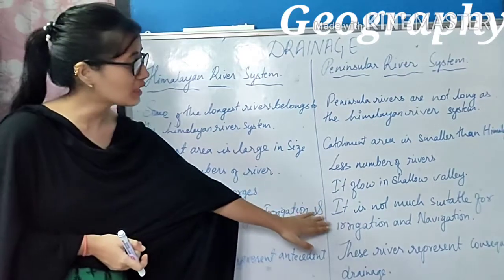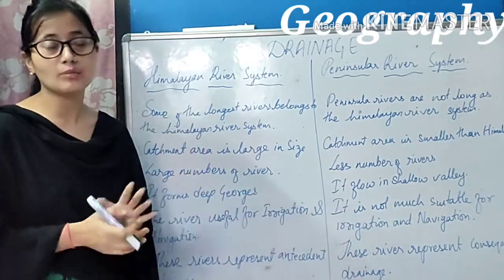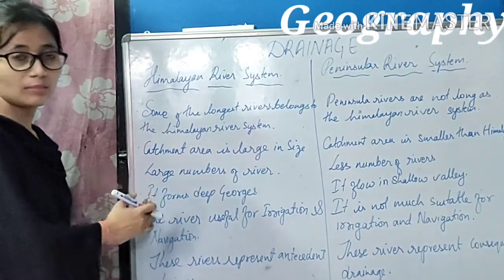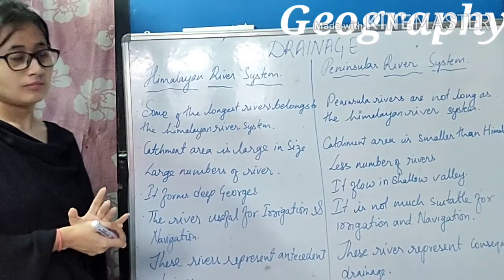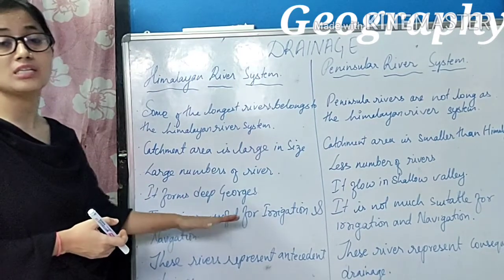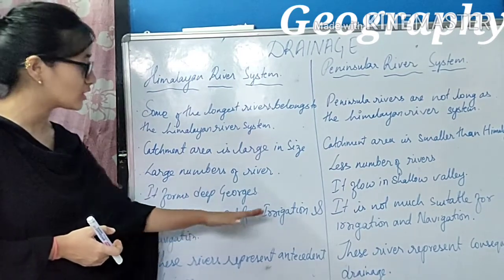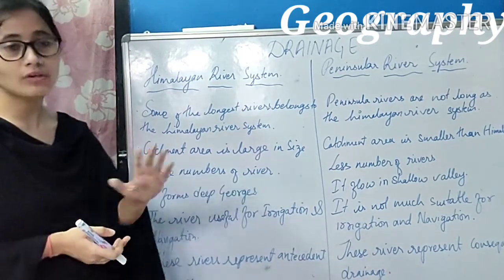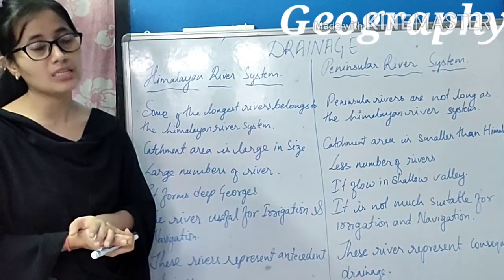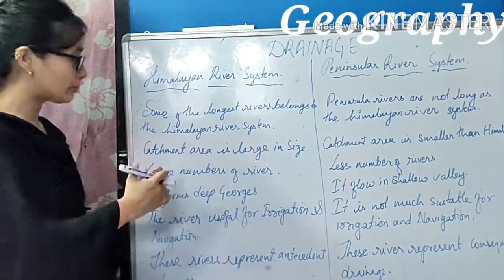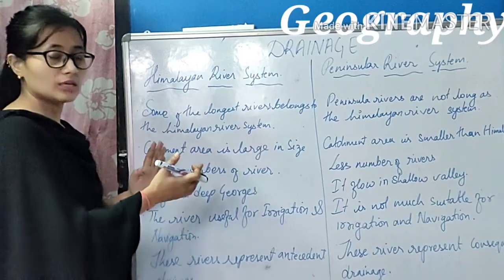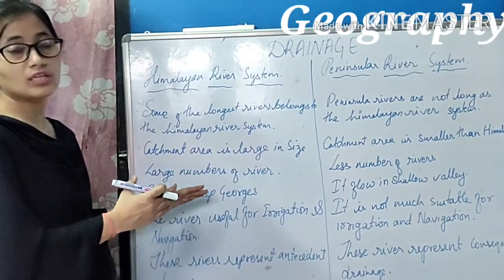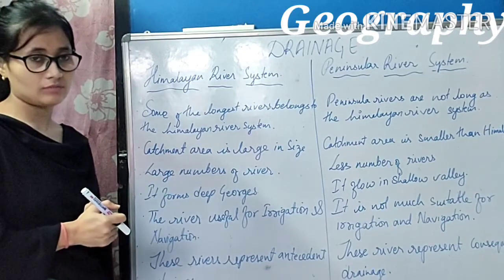The water of Peninsular rivers is utilized for irrigation, and it is also useful for navigation, but when you compare, the Himalayan river system is much more utilized for irrigation as well as navigation.